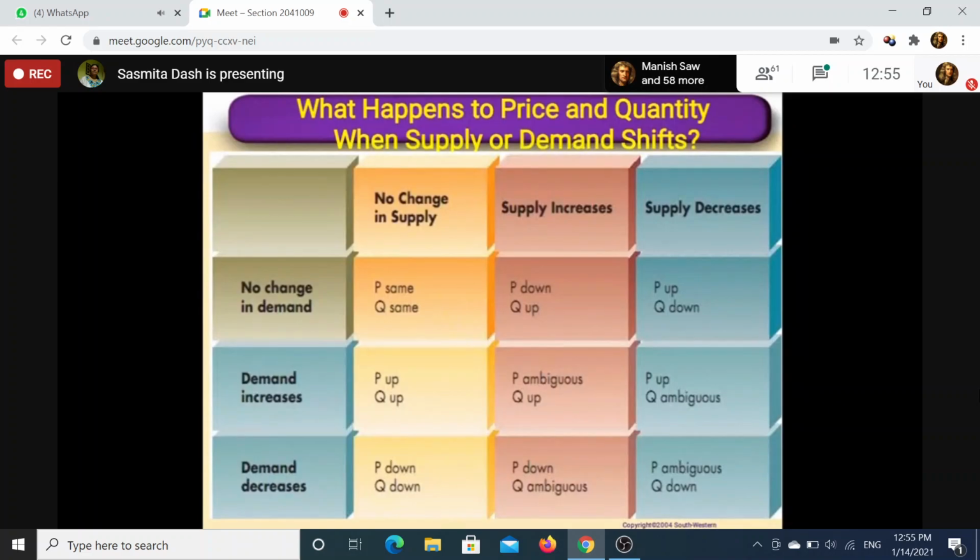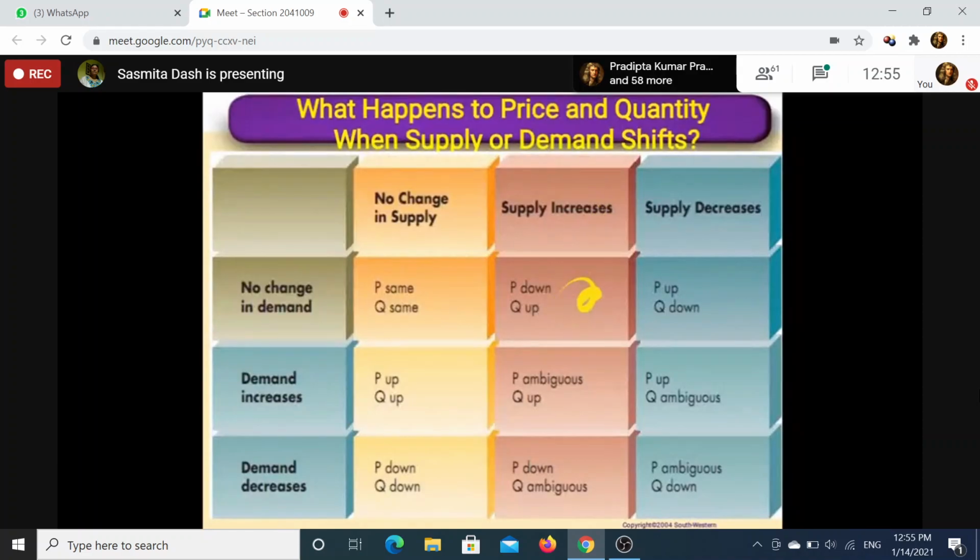Now supply increases, so you will shift the supply curve towards the right. First you have to draw, in each case, price, quantity, supply curve, demand curve, equilibrium point, equilibrium price, and equilibrium quantity. You will first find that initially in each case. Then you do what the situation requires.